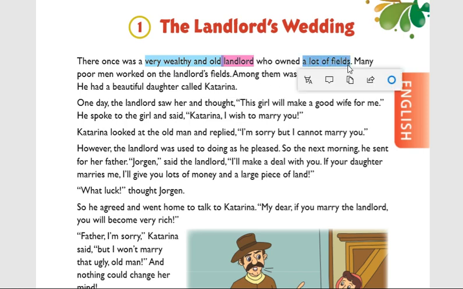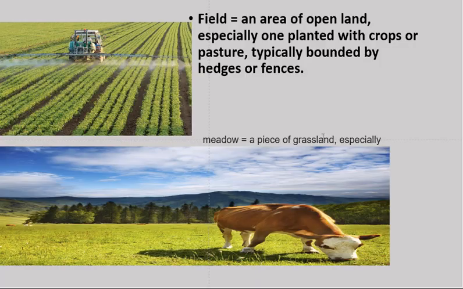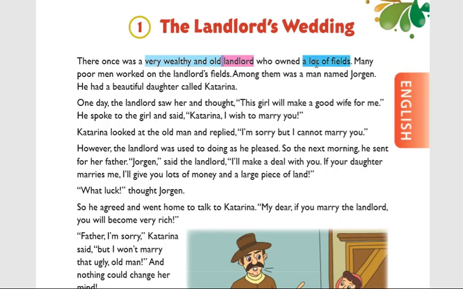See, as I said, wealthy means he has so many fields. Fields, I have shown already. What is the meaning of field? Yes, an area of open land, especially for farming, is called a field. So such type of things he has. Who has this? The landlord has a lot of fields. Many poor men worked on the landlord's fields.